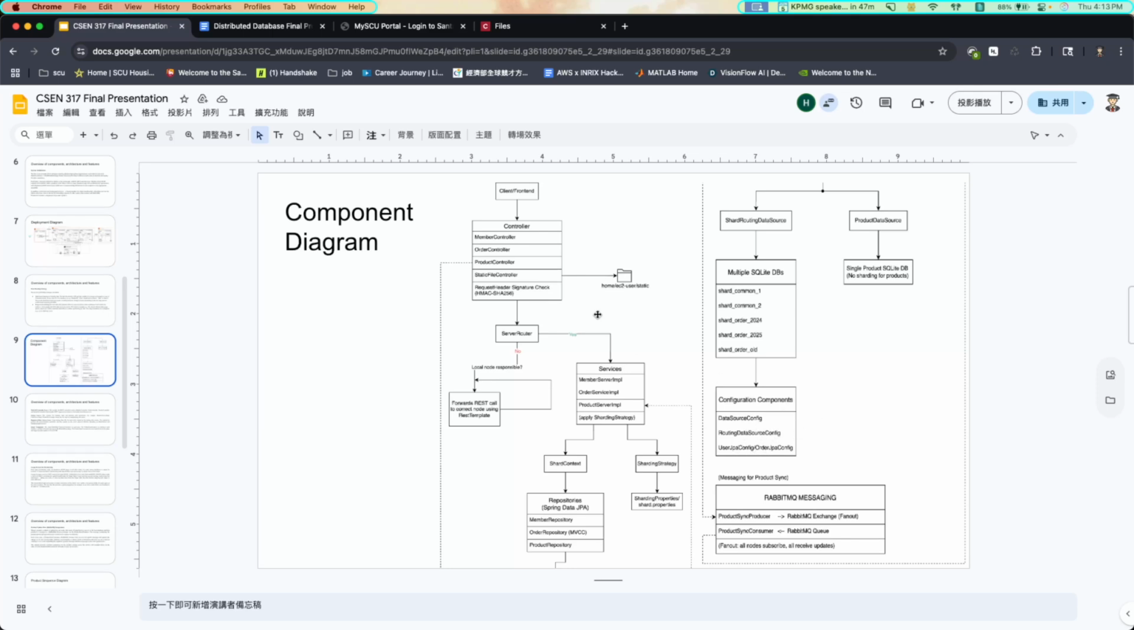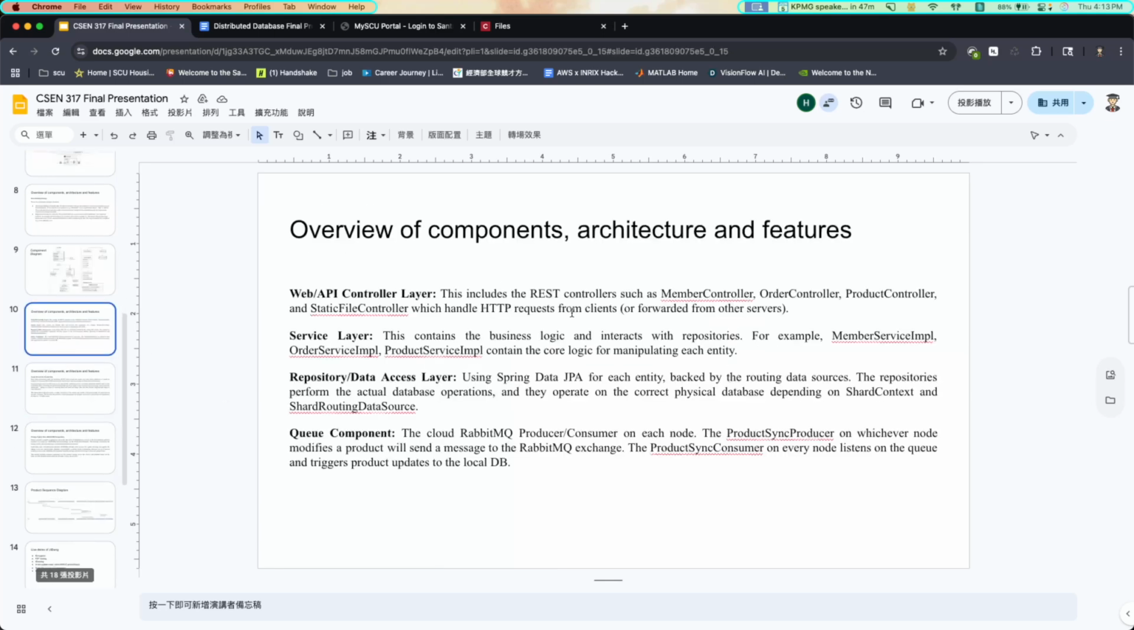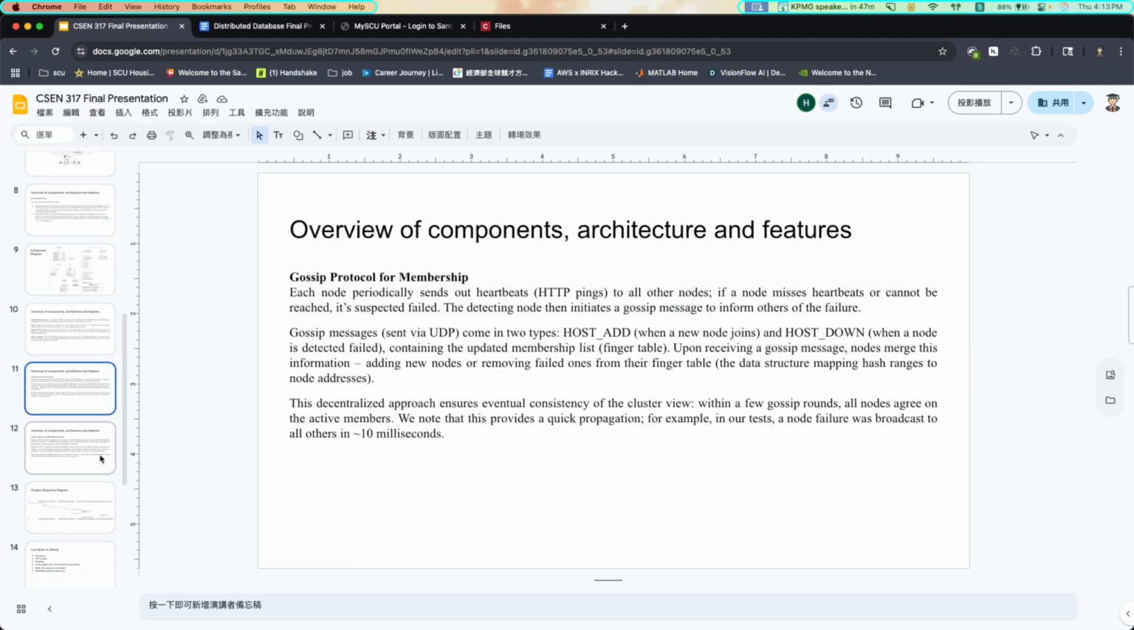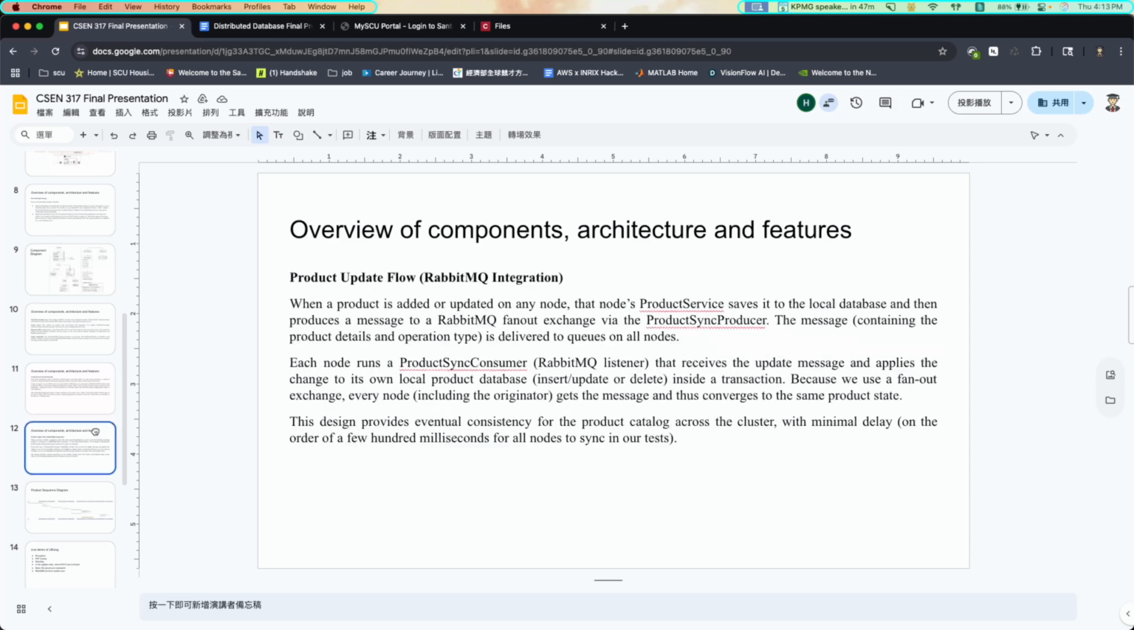For product, after it is saved to the database, it goes to the RabbitMQ producer and is pushed to the fanout exchange, so it broadcasts to all the queues. All the queues receive the message, go to the service, and update the product. That's our component overview. I'll leave the gossip protocol to my partner.